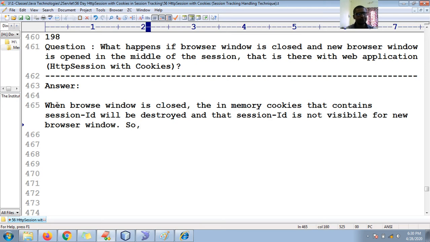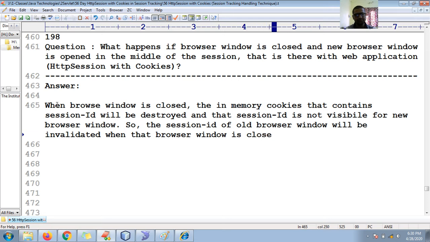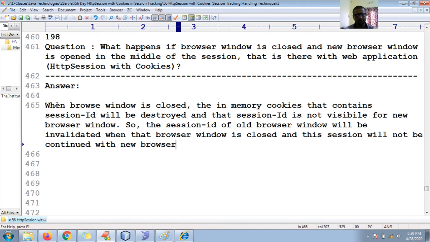So the session ID of the old browser window will be invalidated when that browser window is closed, and this session will not be continued with the new browser window. Okay, fine.